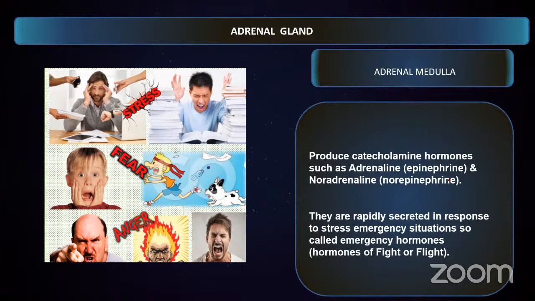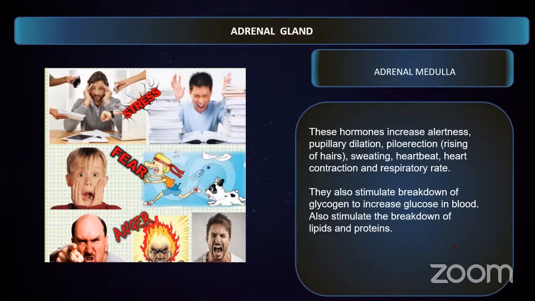All this is because of these hormones. Whenever these hormones are rapidly secreted, they create an emergency response. So they are called fight or flight hormones. Whenever they're produced, they create effects such as alertness, pupil dilation, rising of hairs on your arms and legs, sweating, increased heartbeat, increased heart contraction power, and increased respiration.